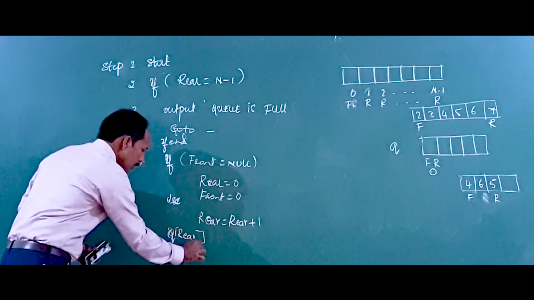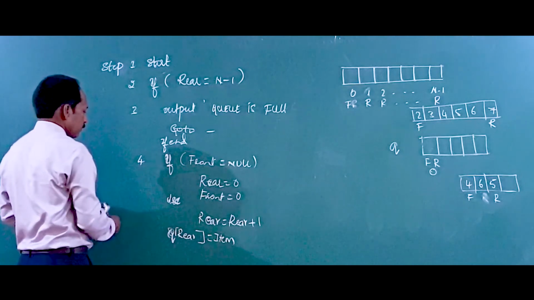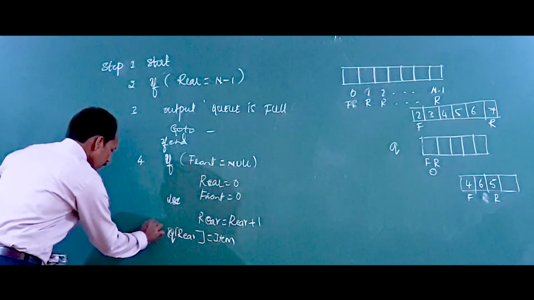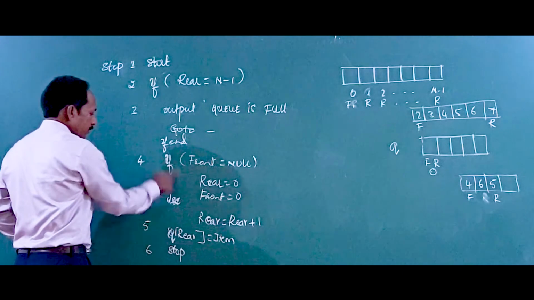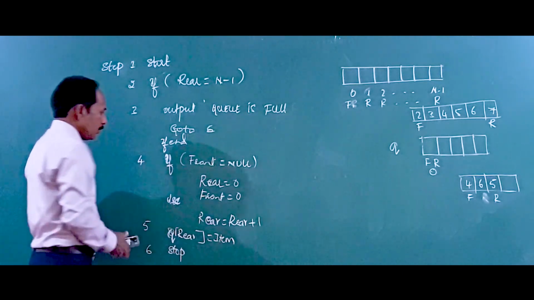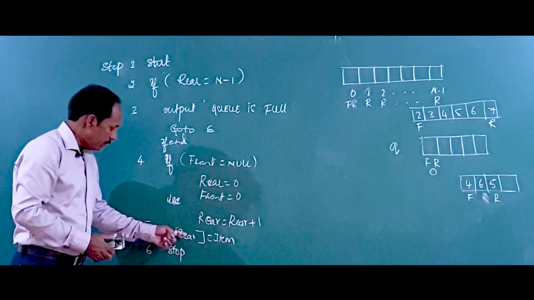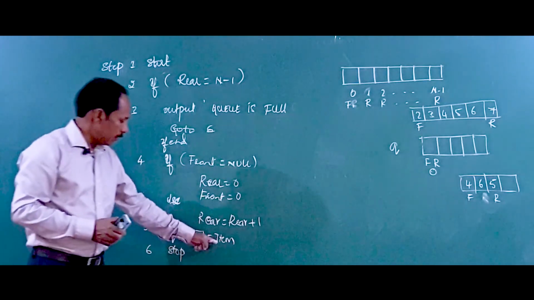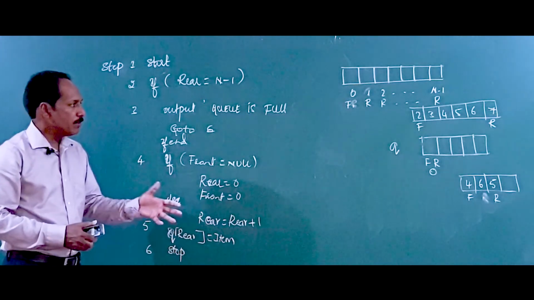You can write this as step 4, and you can use if else with the same number, this is 5, and this is stop, 6, because I took if else as one statement. From here to here, we find the proper position where this item has to be inserted. After choosing the proper rear position, we add it. It's very simple.